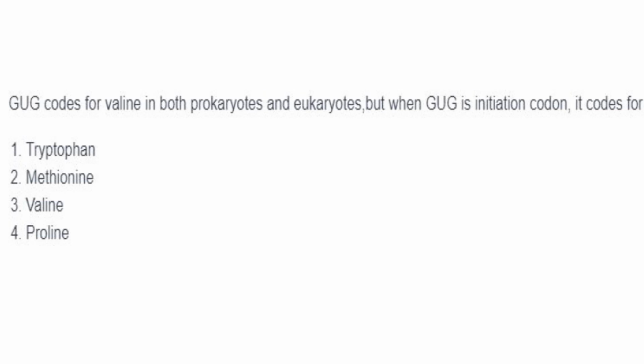Then GUG codes for valine in both prokaryotes and eukaryotes, but when GUG is the initiation codon, it codes for? So it codes for methionine. Answer is option 2.